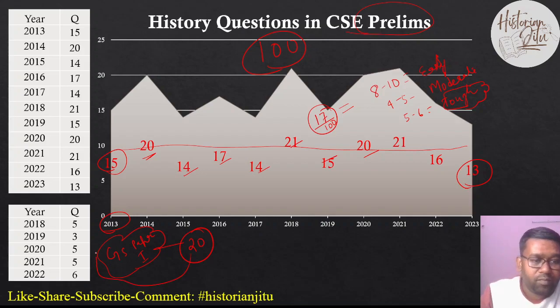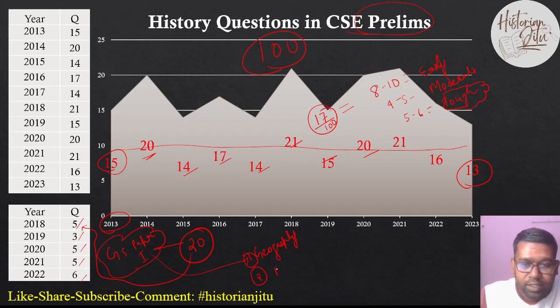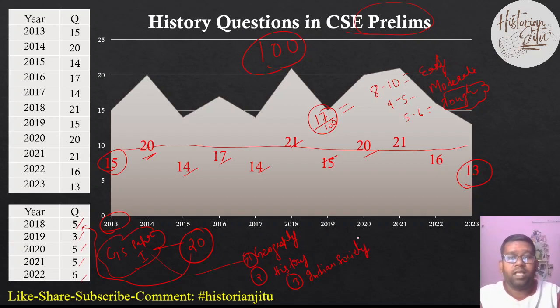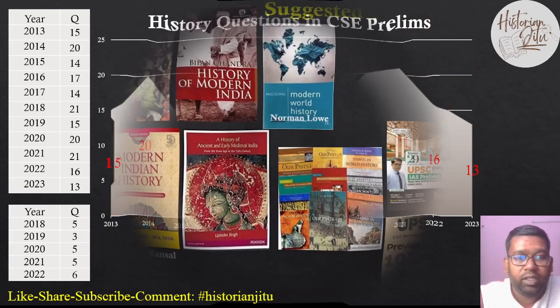asked in GS paper 1, we find that from history there are 5 questions, 3 questions, 5 questions, 5 questions and 6 questions. In GS paper 1, the questions are generally asked from geography, history, and Indian society. So you can imagine how important a role history plays both in the prelims examination and in GS paper 1, apart from the history optional. This is the most important thing that we should understand.